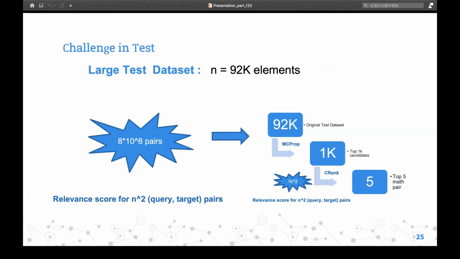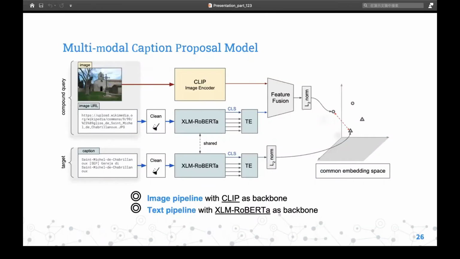This model is a cascade of two different models: the multimodal caption proposal model and the caption rank model. In the multimodal caption proposal model, the main idea is to represent the query and target data in a common feature space. The architecture of the MCPROM model is shown in this figure. In this architecture, the two main pipelines are the query pipeline and the target pipeline. A query is composed of an image and an image URL, while the target is a caption. Thus, two textual fields and one visual field should be processed in the model.